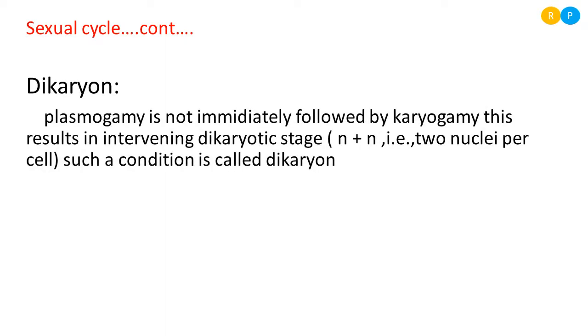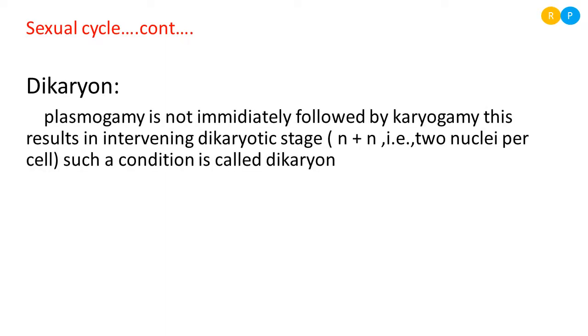That condition is known as dikaryon. So di means what? Two. Karyon is nothing but nuclei. So two nuclei remain present as they are in one cell without undergoing any fusion. That condition is known as dikaryon. Clear? So let us see the definition.